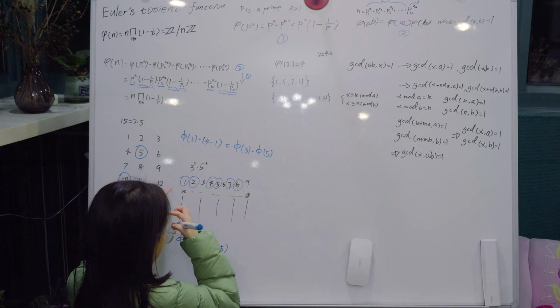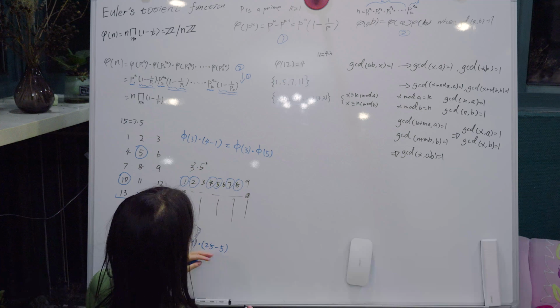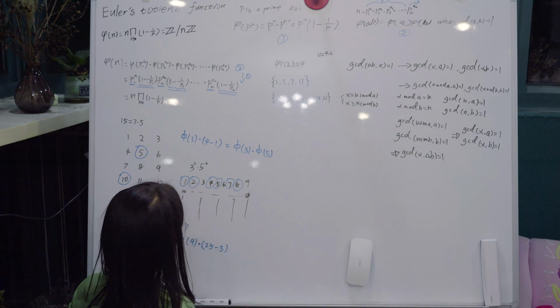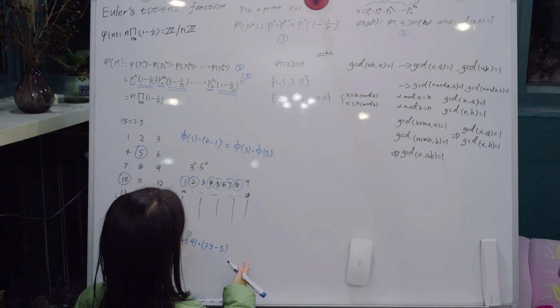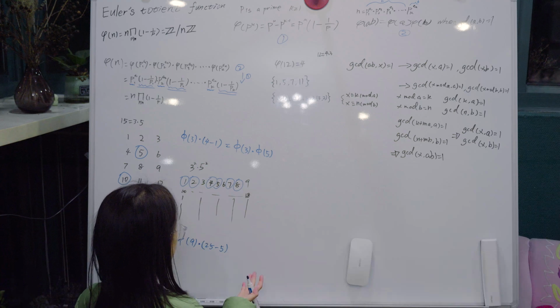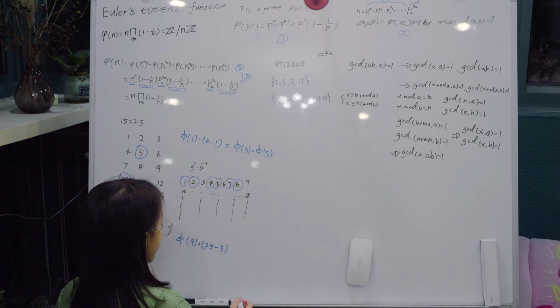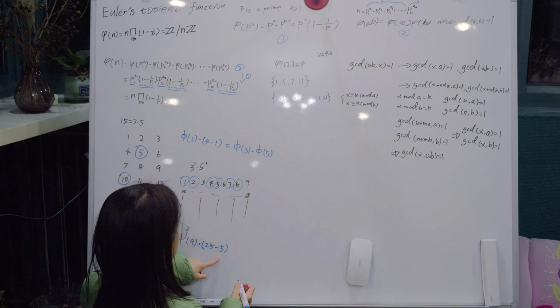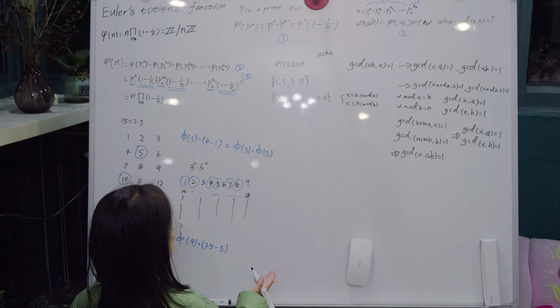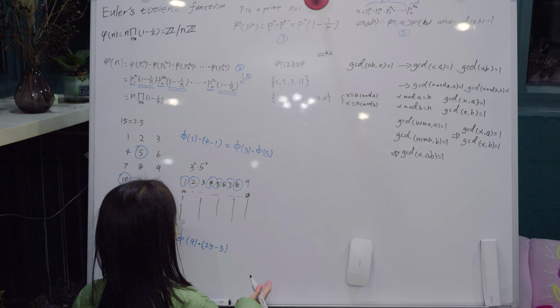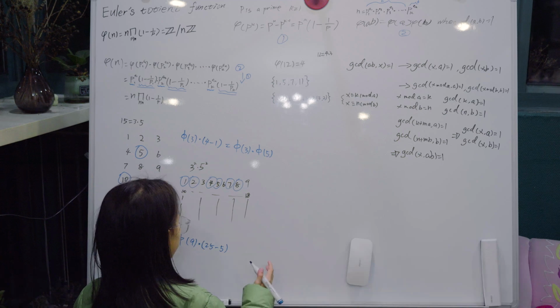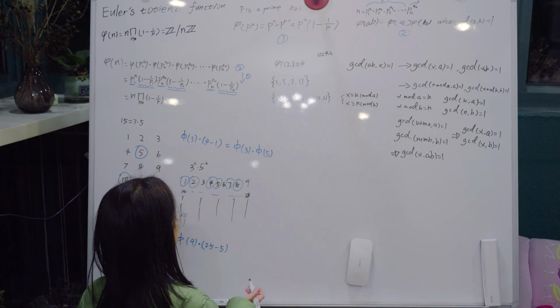And 25 numbers, and then minus 5. 5 is the amount of the numbers from 1 to 25 that are not co-prime with 25, right? So we use 25 to minus it, so we have the amount of the numbers from 1 to 25 that are co-prime with 25, right?